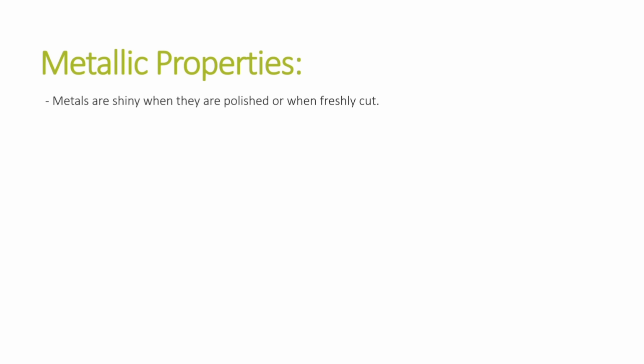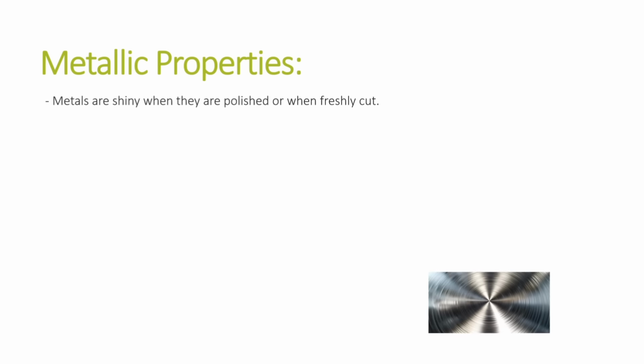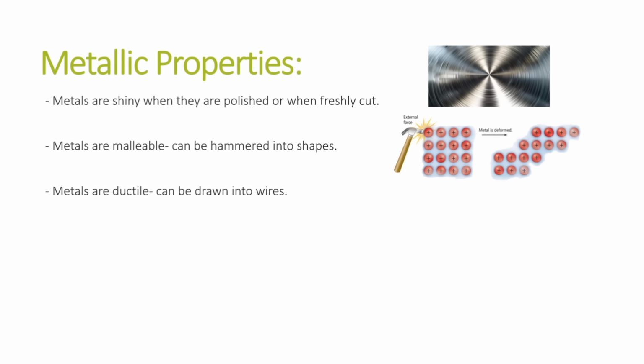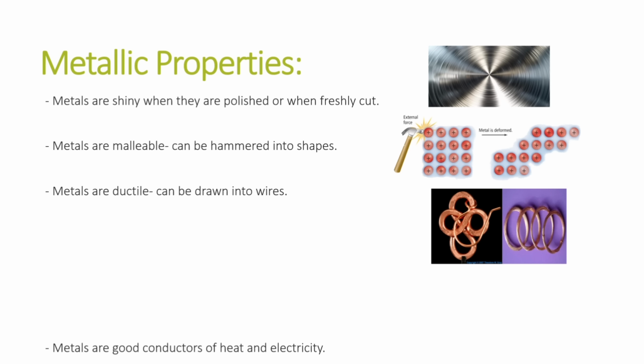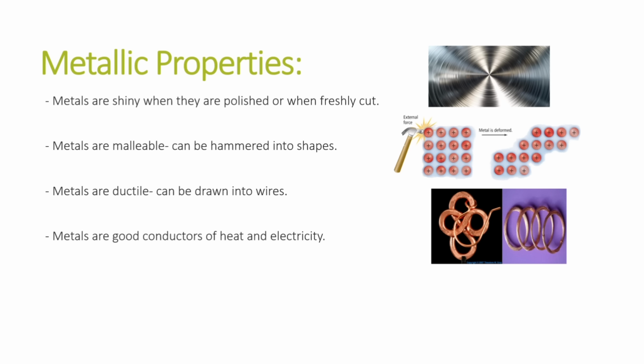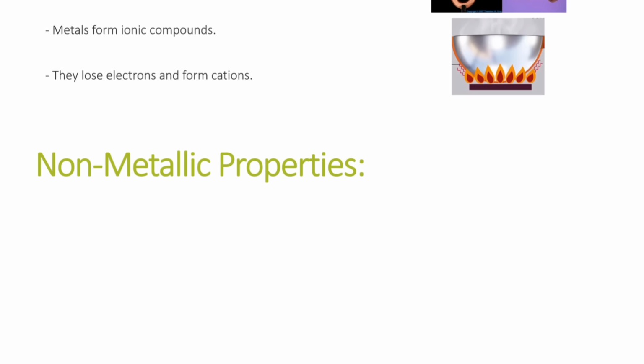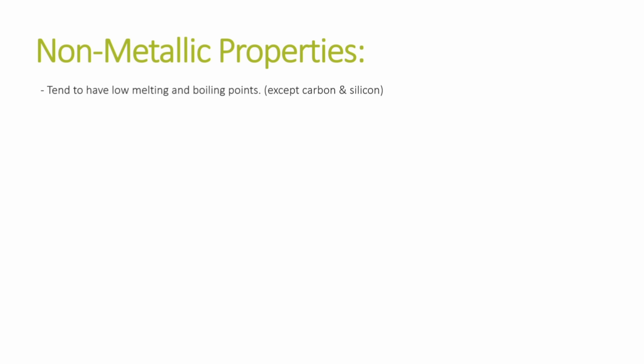Now let's move on to metallic properties, meaning the properties a metal has. So firstly, metals are shiny when they're polished or when they're freshly cut. Secondly, metals are malleable. Malleable means that metals can be hammered into different shapes. Next property of a metal is that metals are ductile. They can be drawn into the shape of wires. A good example of this is copper. Metals are also good conductors of heat and electricity, and metals can form ionic compounds, and metals lose electrons to form cations.